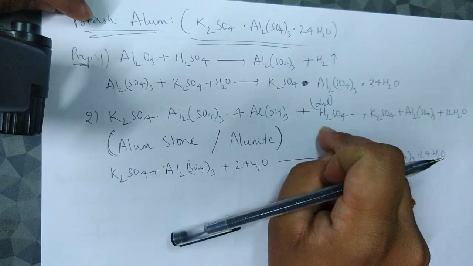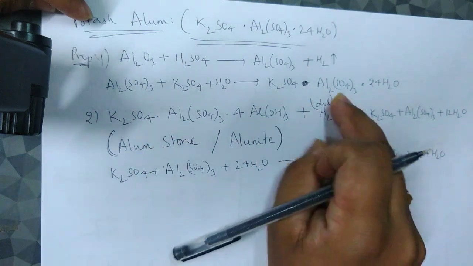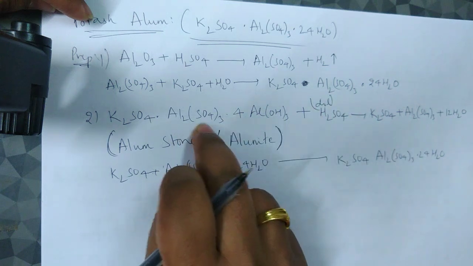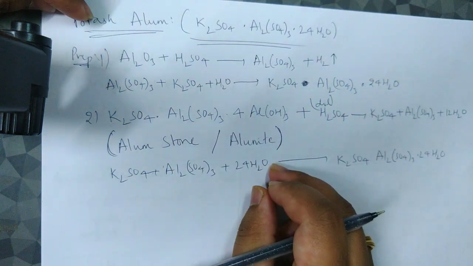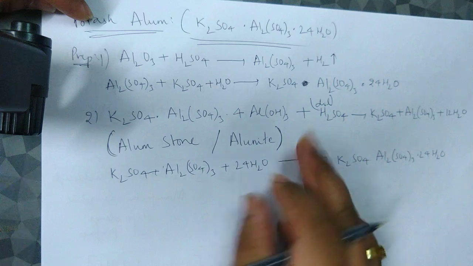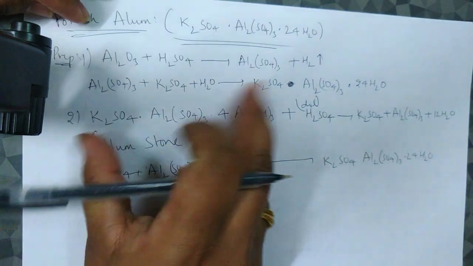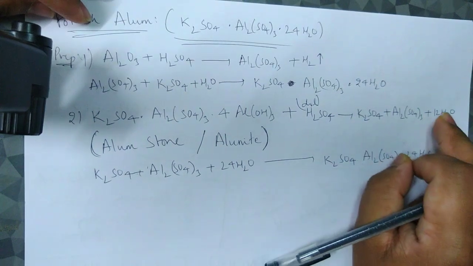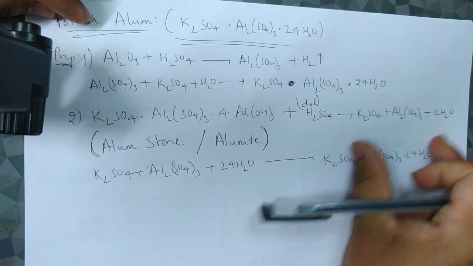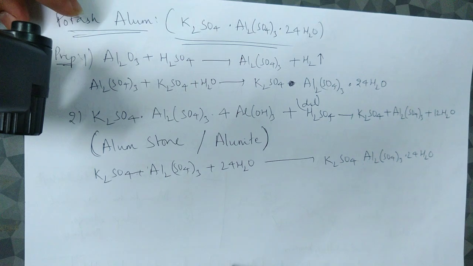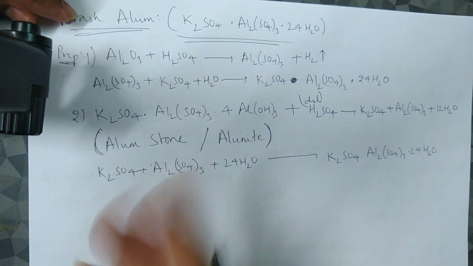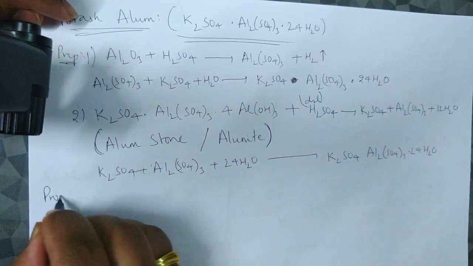And alum stone is treated with sulfuric acid, dilute sulfuric acid. Concentrated we should not use. If you use concentrated sulfuric acid, sulfur trioxide gas will come out. So SO3 also will come out, and we don't want that, so we generally use dilute sulfuric acid. In its presence they just break down, K2SO4·Al2(SO4)3 plus water, in equal proportions. When we mix it, we get our desired product, that is potash alum. So that's all for preparations. Now, properties.